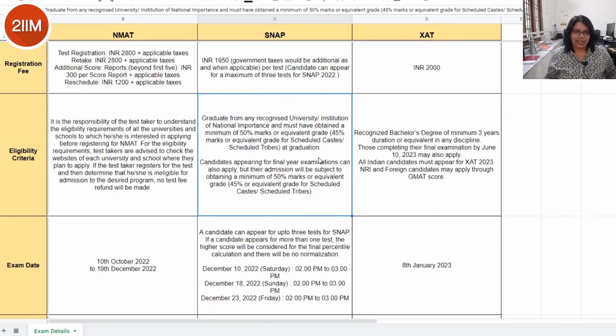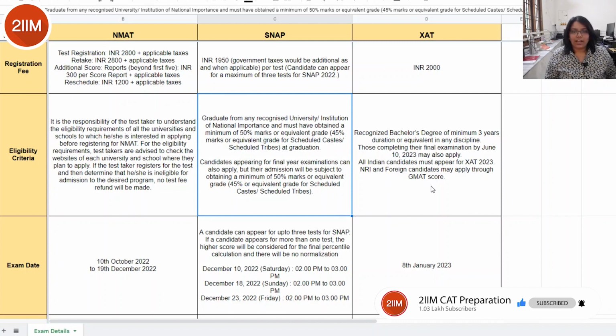Now when it comes to SNAP, you'll have to be a graduate from any recognized university or institution. And if you belong to the general category, you require a minimum of 50%. Whereas if you belong to the SC/ST category, you require a minimum of 45% at the time of graduation. If you're in your final year of graduation as well, you can attempt this exam. However, you need to ensure that the same marks, which is 50% if you're a general category student or 45% if you're an SC/ST student, should be available after you complete your examination.